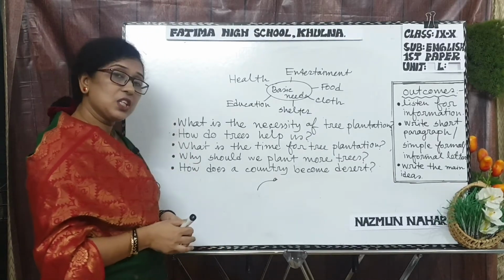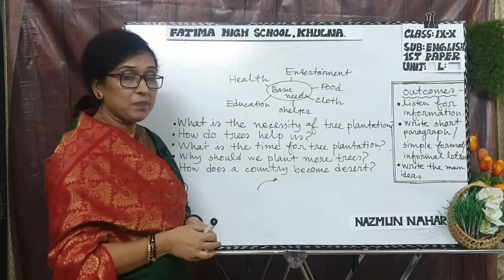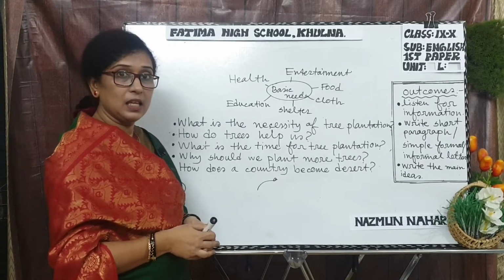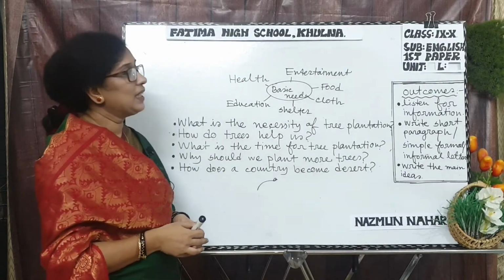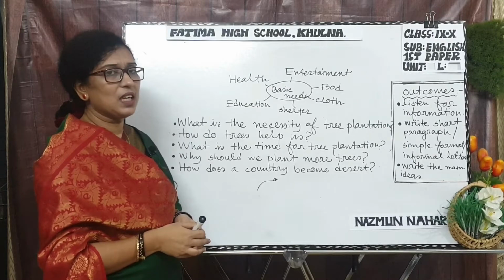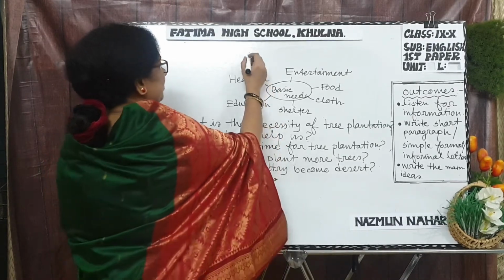We get education from trees, that means educational items and instruments like books and pencils. Next, health, and the last, entertainment. So now, can you guess what you are going to learn about? Yes, tree plantation.